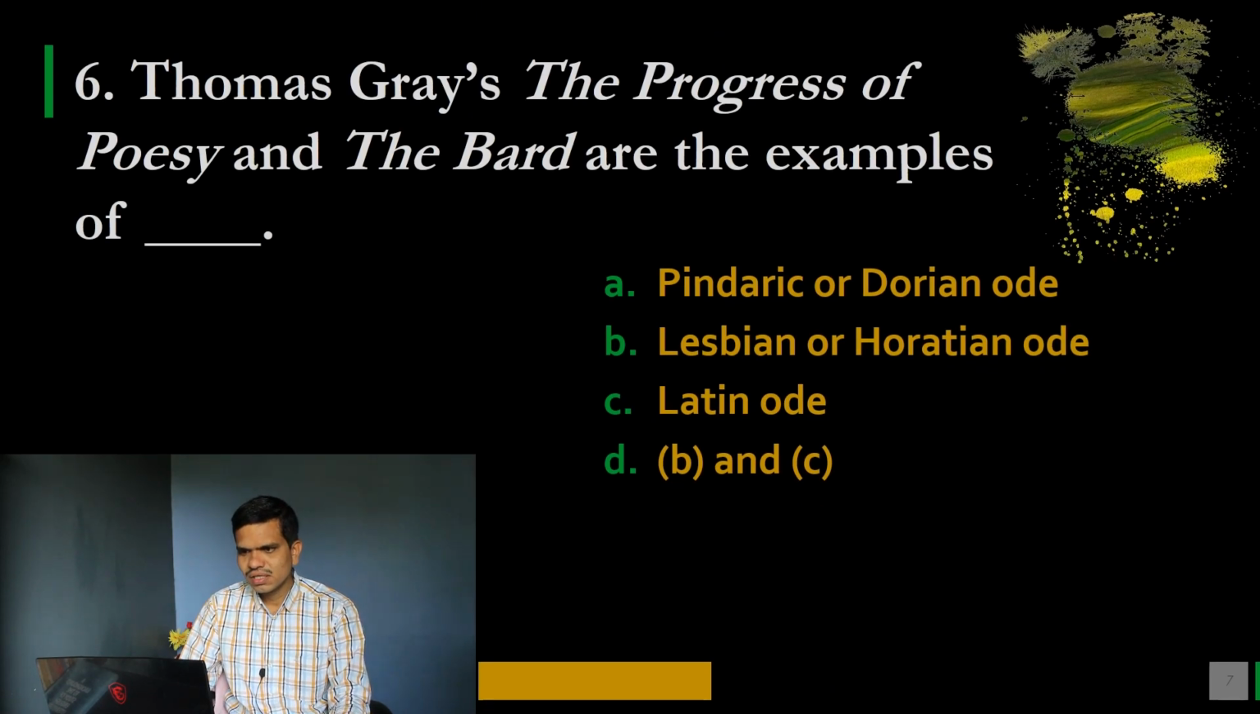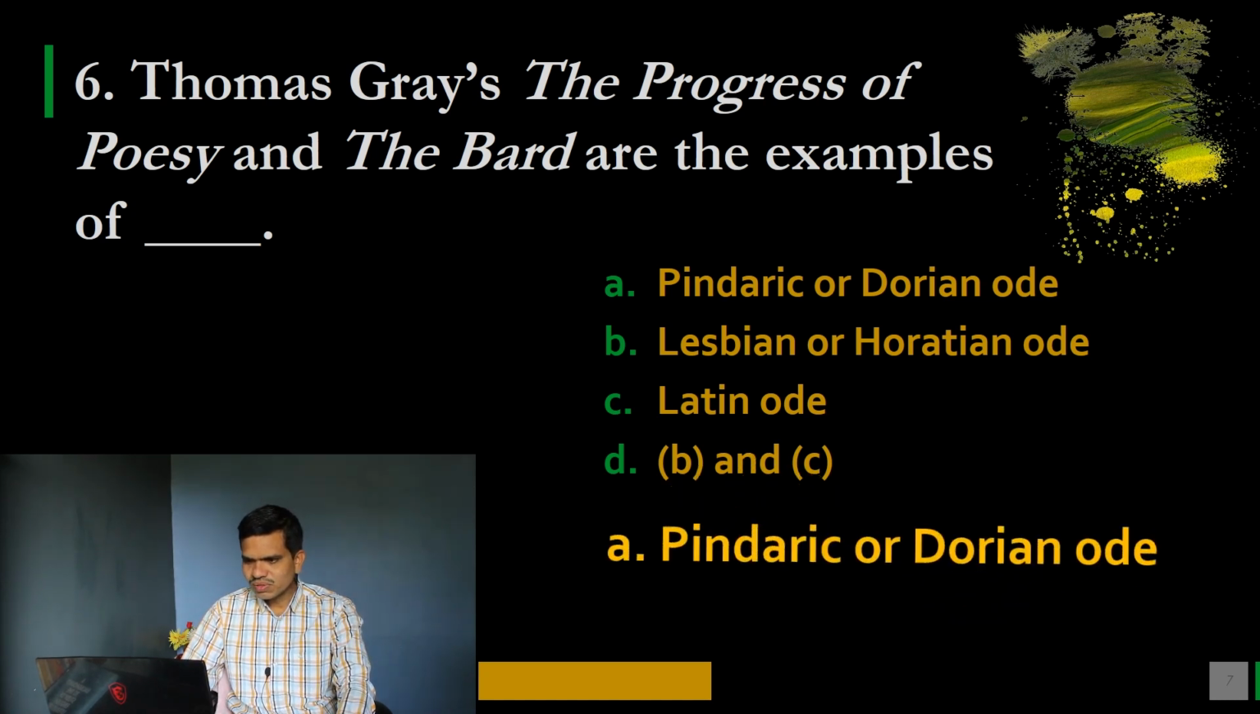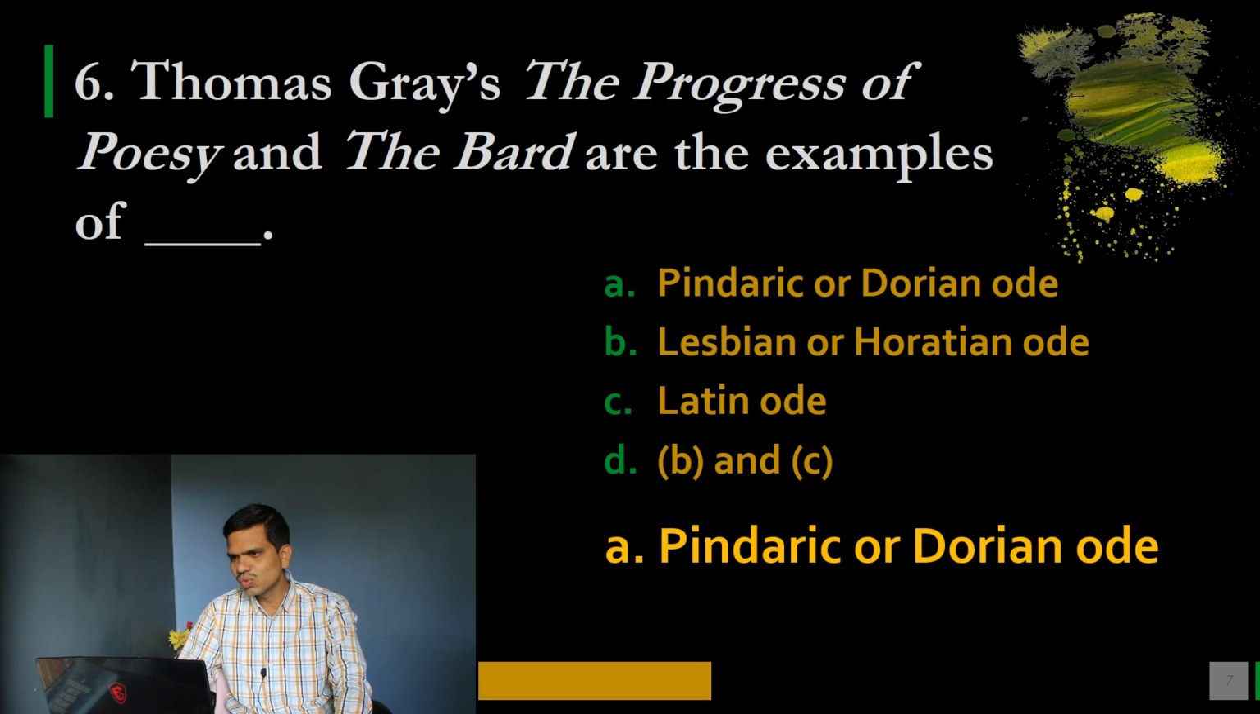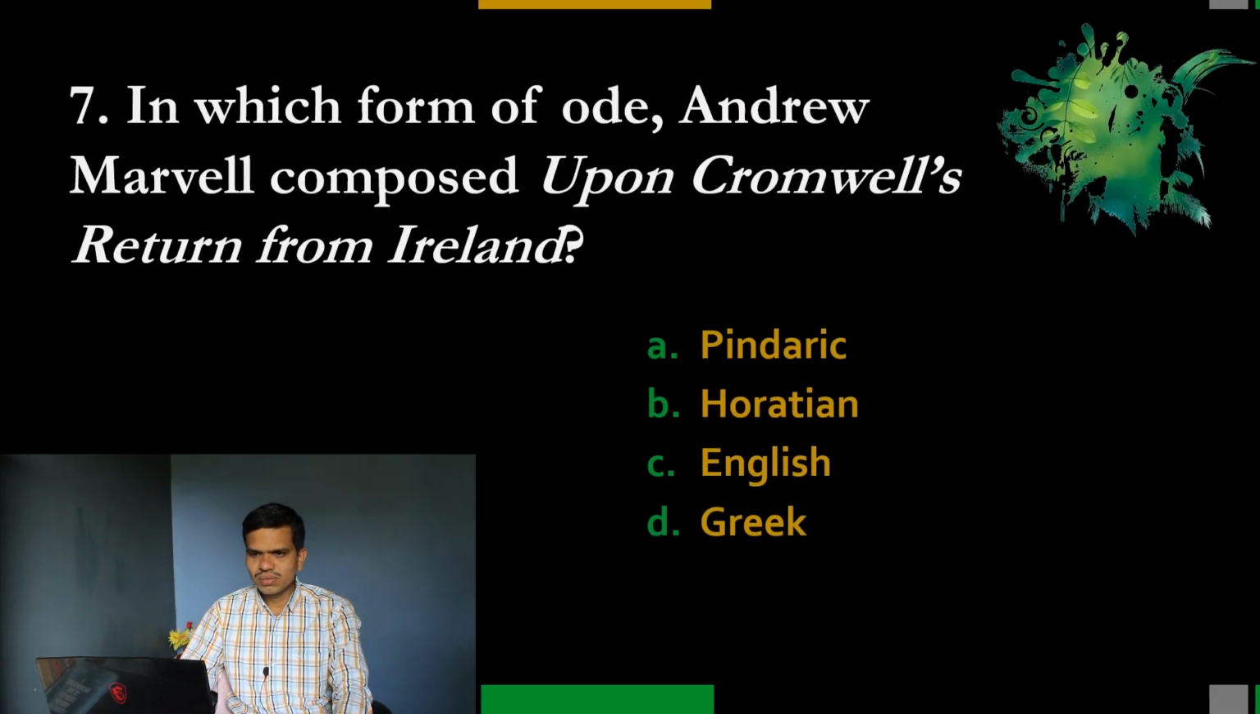Next, number 6. Thomas Gray's The Progress of Poesy and The Bard are examples of. Options are A, Pindaric or Dorian Ode, B, Lesbian or Horatian Ode, C, Latin Ode, and D, B and C. So please note down your option, and the correct option is A, Pindaric or Dorian Ode. Thomas Gray's two odes, The Progress of Poesy and The Bard, are examples of Pindaric or Dorian Ode.